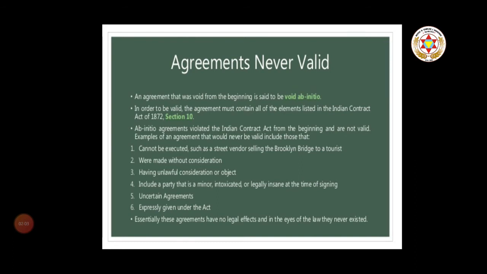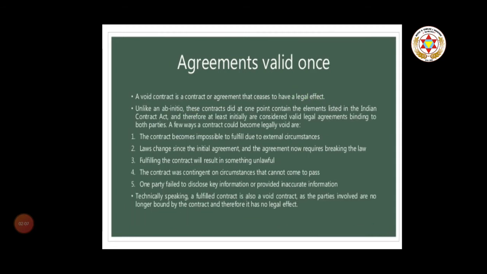Essentially, these agreements have no legal effect in the eyes of law; it is as if they never existed. Now, agreements which are valid ones. A void contract is a contract or agreement that ceases to have legal effect. Unlike a void ab initio agreement, these contracts did at one point contain the elements listed in the Indian Contract Act and therefore, at least initially, are considered valid legal agreements binding to both parties.